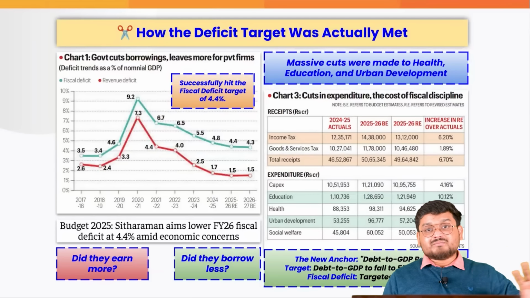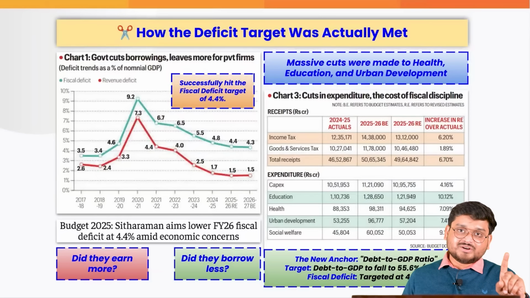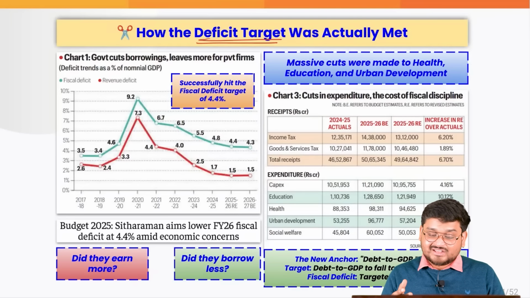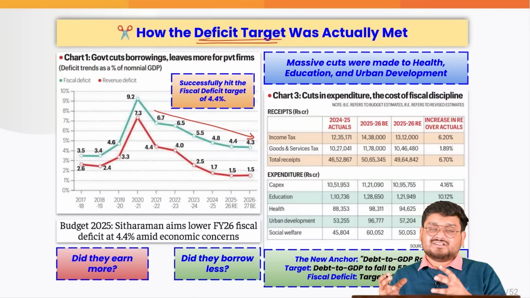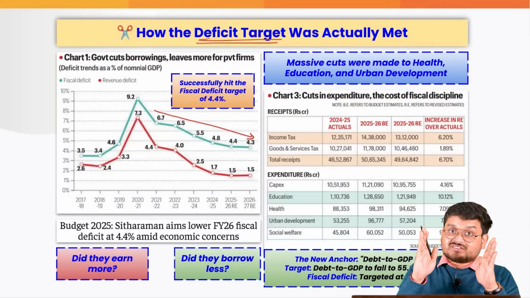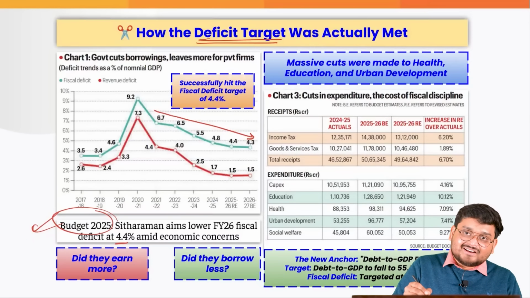Now, this was about how we are trying to boost the supply side. Now, the government is also trying to reduce the various deficits. As we have already discussed, we are successfully declining the amount of deficits that we have had over the years. Now, we have successfully hit the target that we set in budget 2025 of 4.4. We achieved that as of now.